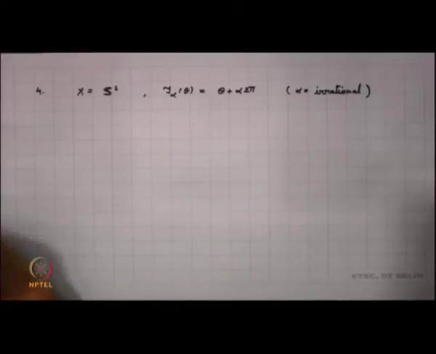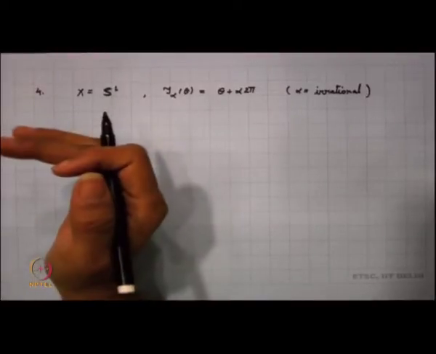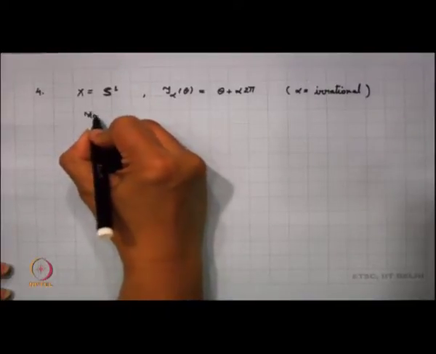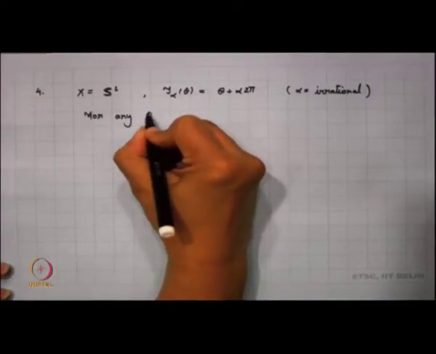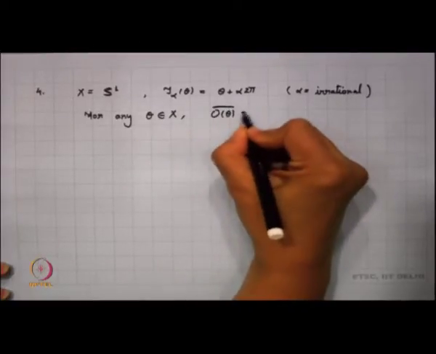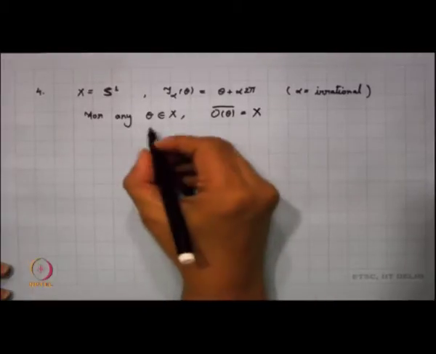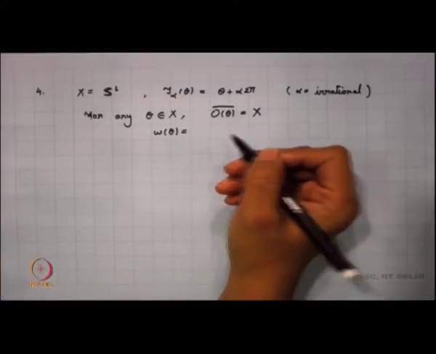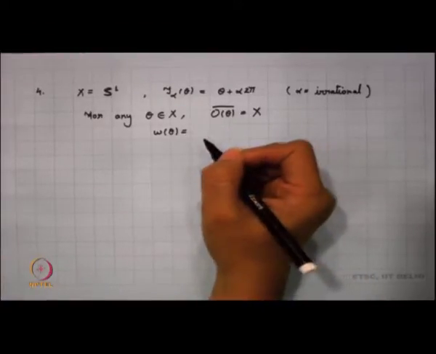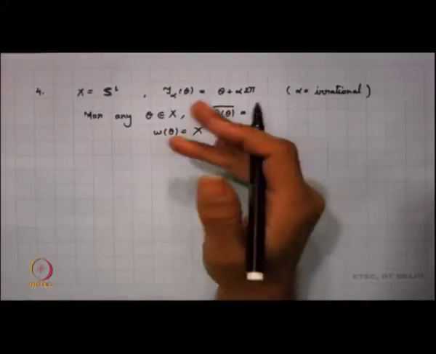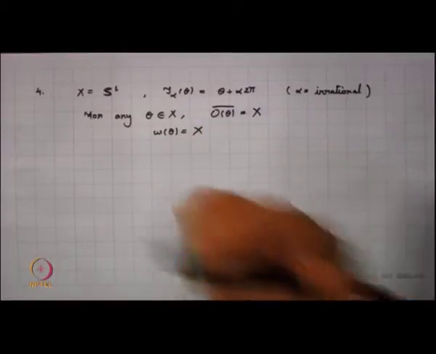Now, what happens under these circumstances? What do we know when we have an irrational rotation? You take any theta, the orbit of theta is dense. So, what we find is that for any theta, my orbit closure of theta is the whole of X. What can we say about the limit set of theta? It will be the whole of X. So, for any theta, the limit set of theta is the whole of X.